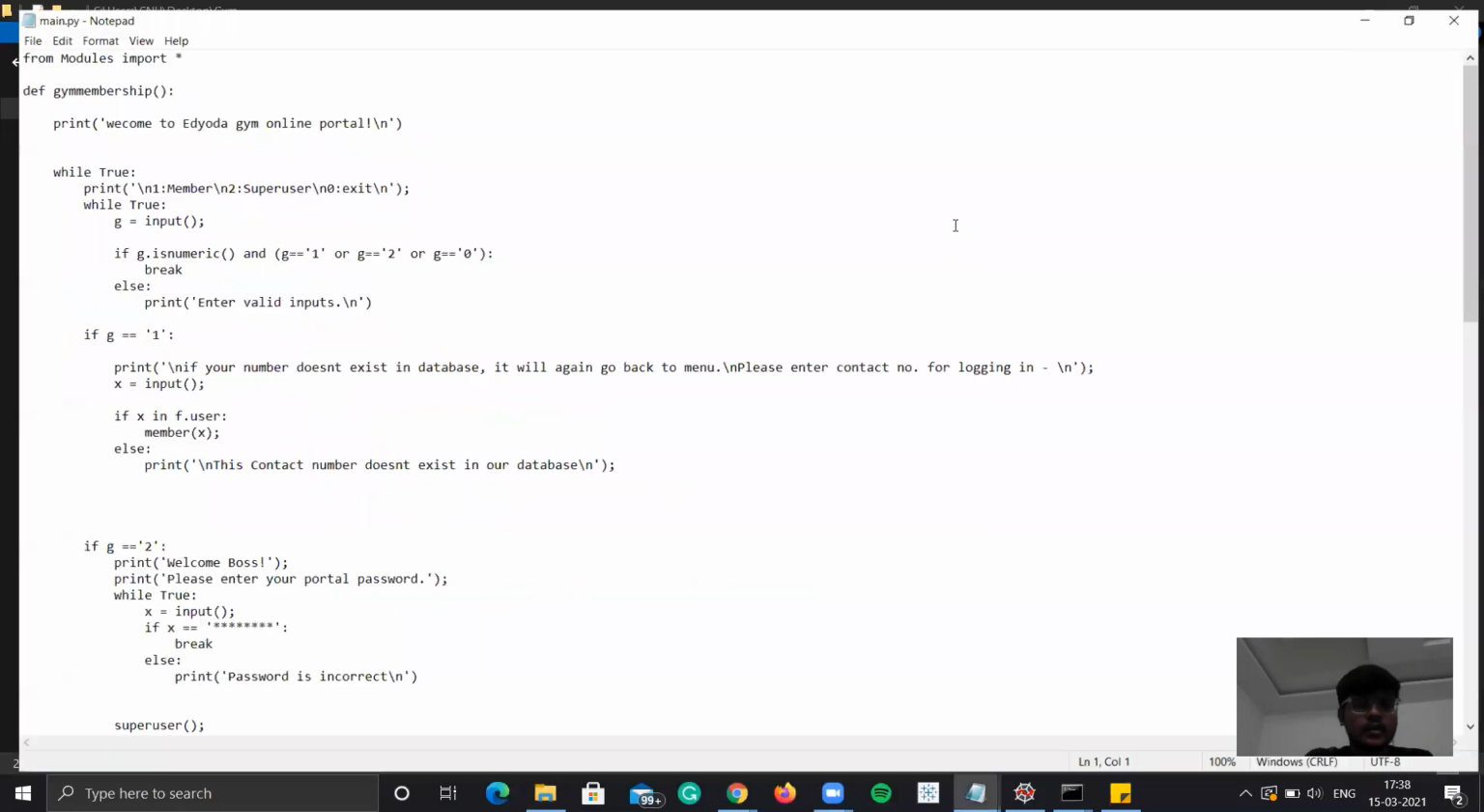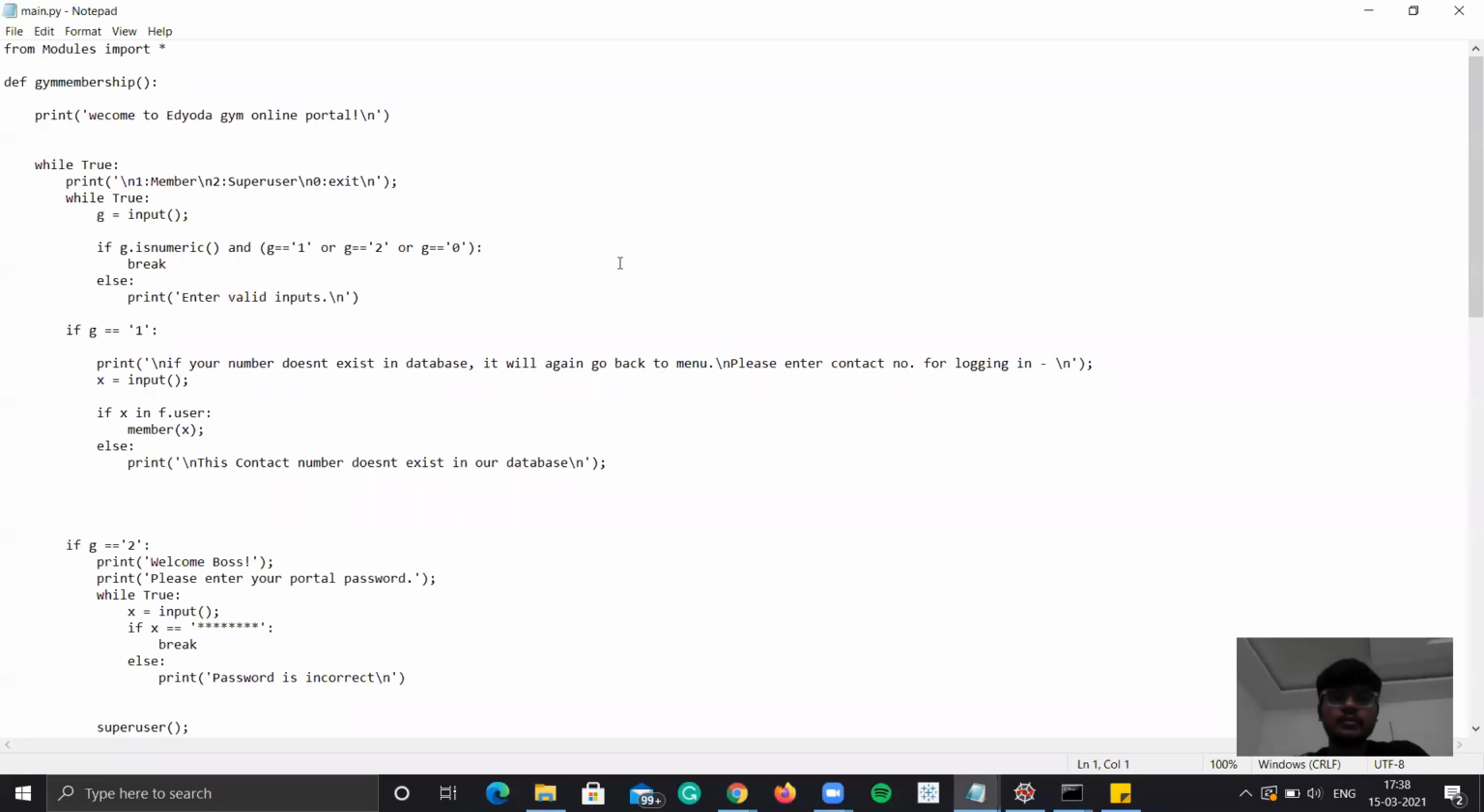Okay, so I will explain it very briefly, because if I explain line by line, it will take hours to explain it. So I have created one defined function which is gym membership. When we run the gym membership function, it will print this welcome to Eduda, everything. And after printing that, it will ask me whether I am a member, super user, or exit.